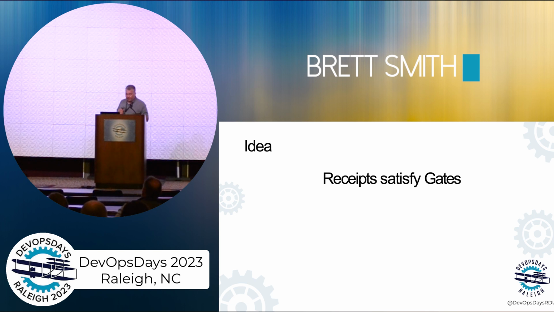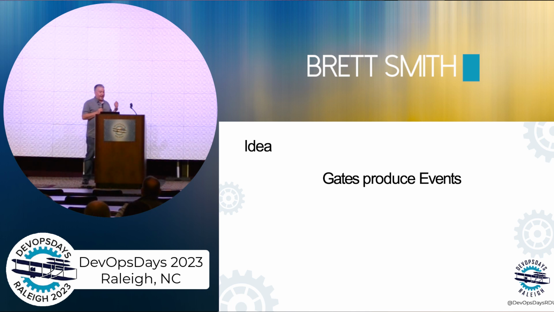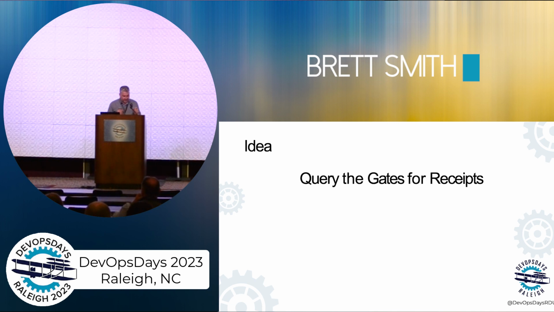So anyway, the receipts check the box. The box is the gate, right? So now we've got a receipt that we've posted to a gate. It represents the actions that we have run in our pipeline, right? And then the gates, what do the gates do? When we check the box, the gates create an event, and we use this event to drive things downstream. What if we use the receipts to satisfy the gates and trigger the next step of the pipeline? The receipts satisfy the gates, and the gates enable the flow through the pipeline.